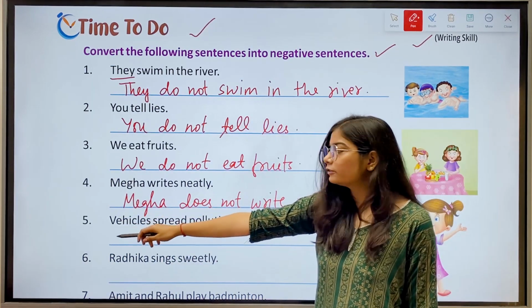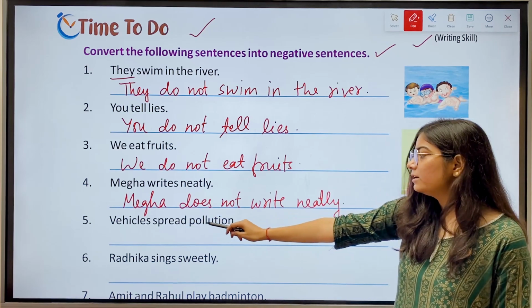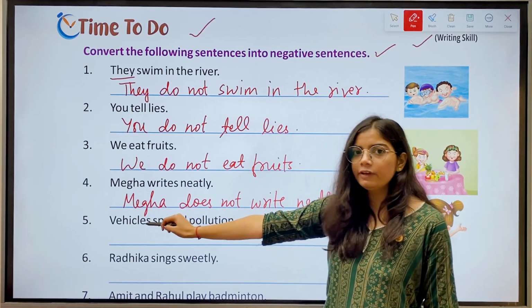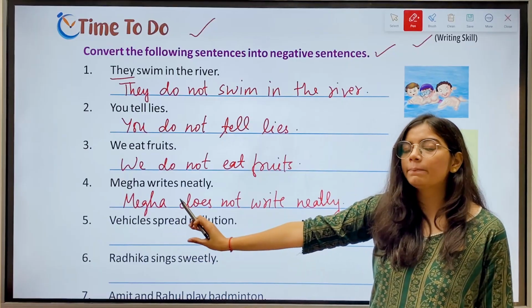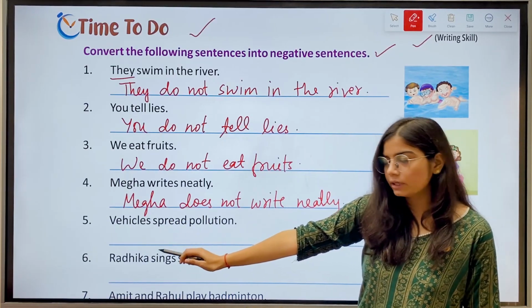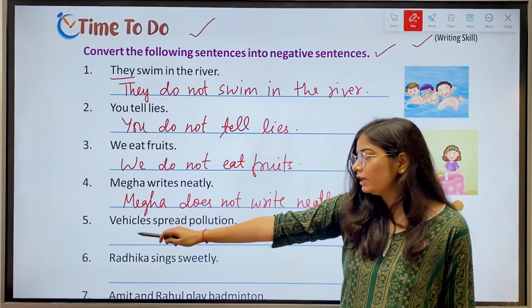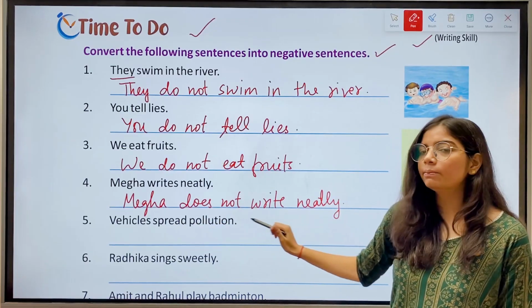Then we have fifth, vehicles spread pollution. Now we have vehicles, which is a plural subject. So we'll use do not plus the root form of the verb. So the answer is vehicles do not spread pollution.